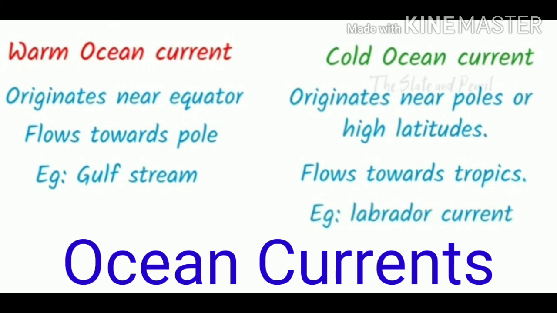Second, cold ocean currents. Cold ocean currents carry water from the poles or higher latitudes to the tropical or lower latitudes. So they originate near the poles or high latitudes and flow towards the tropics. The Labrador current is an example of a cold ocean current.